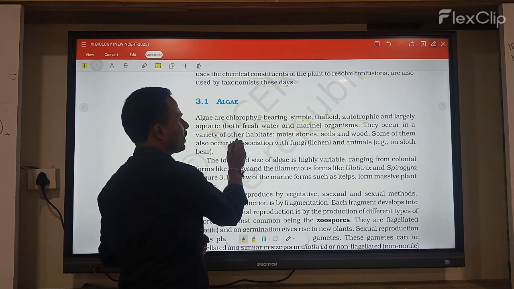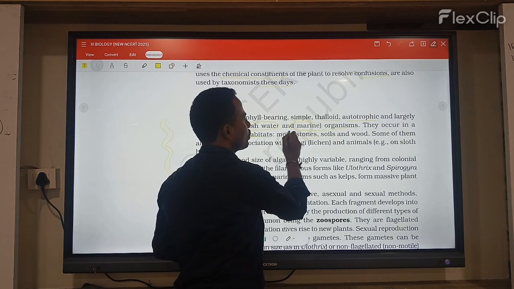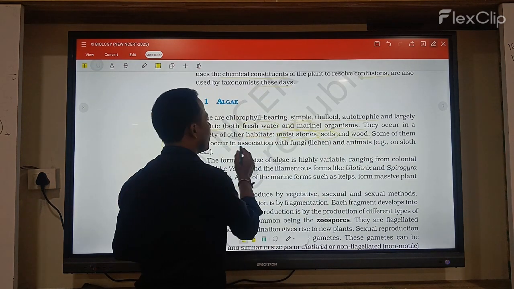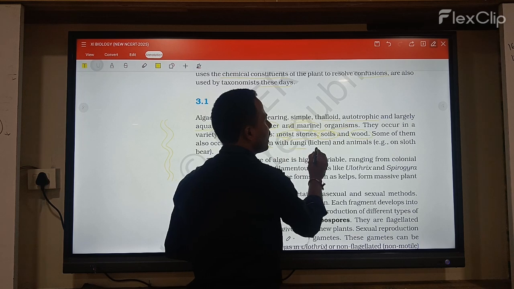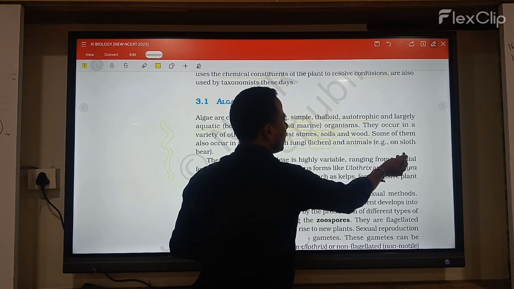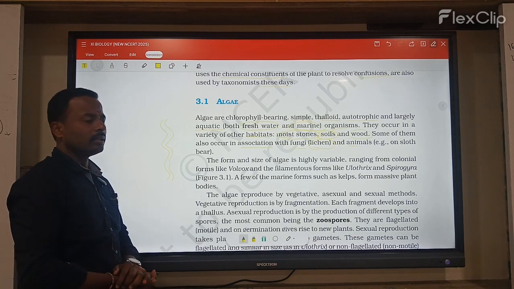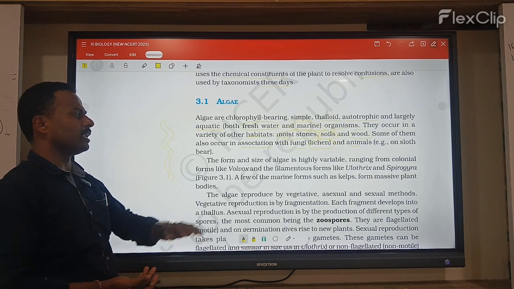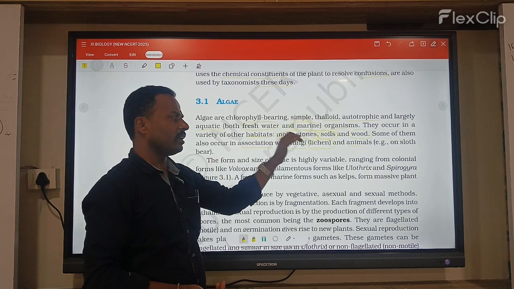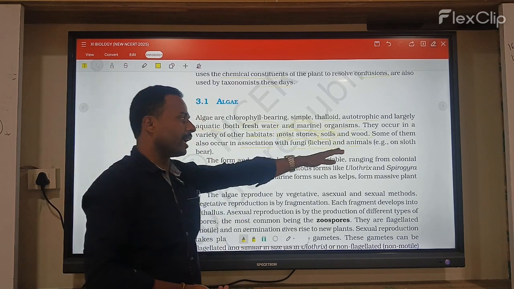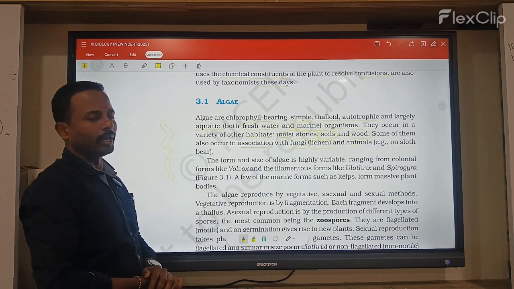They occur in a variety of habitats like moist stones, soils and woods, and some of them occur in association with fungi, like lichens, and with animals, like sloth bears. So algae are associated with fungi like lichens, and algae are also associated with animals like sloth bears.